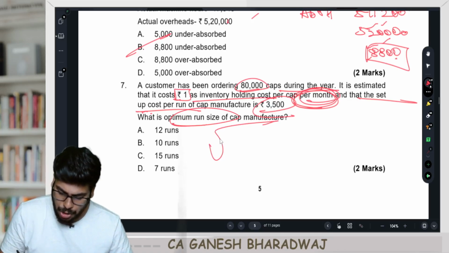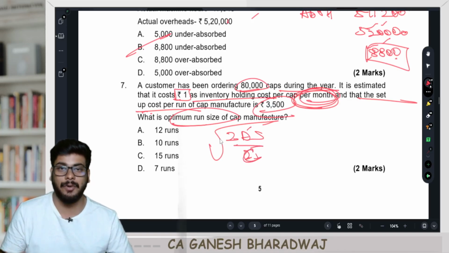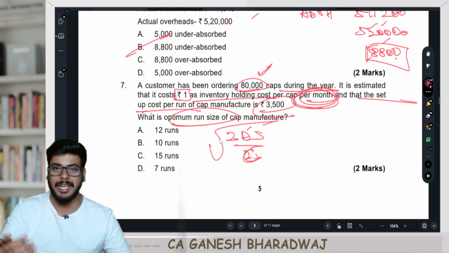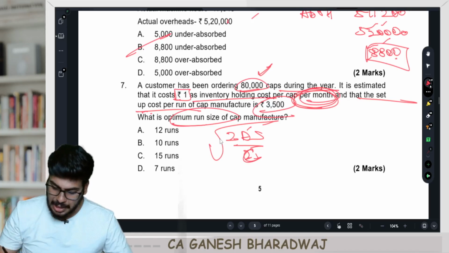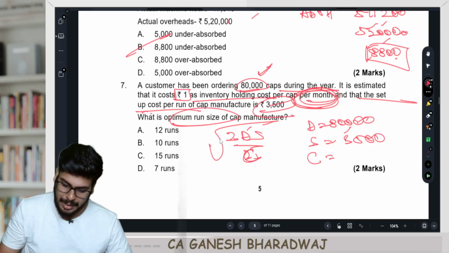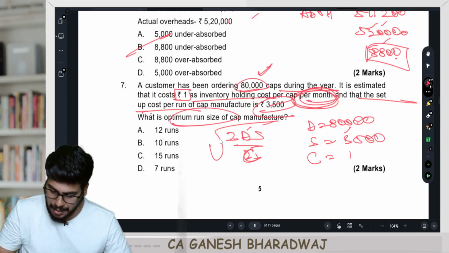EBQ formula is what? Root of 2DS by C, where D stands for the annual demand of the product. Now I am having one customer who is having a demand of 80,000 in a year, correct? So D is going to be 80,000. S is the setup cost, that's going to be 3,500, and C is going to be the carrying cost per unit per annum, 1 into 12, it's going to be 12.